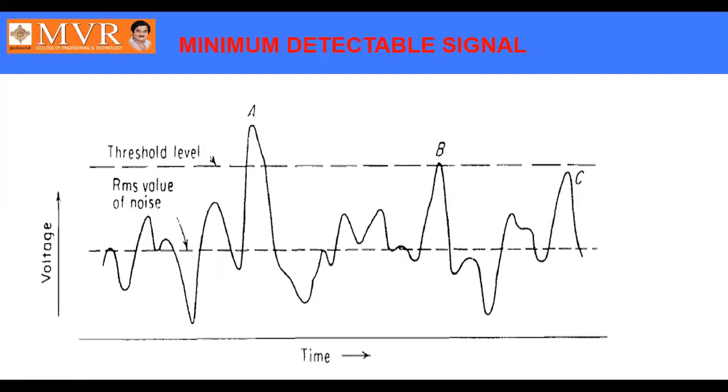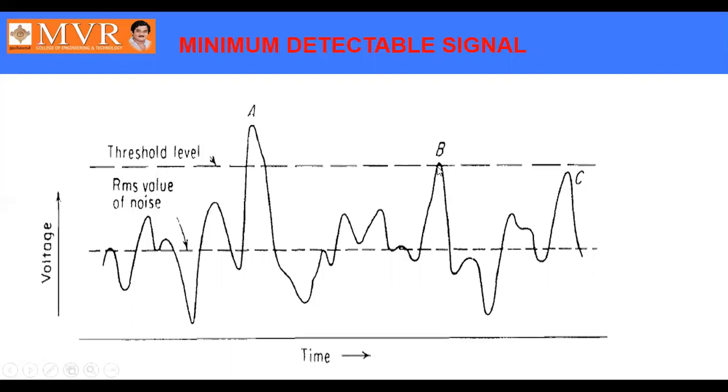In this example, we have taken a threshold level. Now there we have considered the 3 points A, B, and C. A is having the peak value, which is more, B is having an average value, and C is having a lower amplitude. Now the threshold level is given here. From the figure, it is clear that the value of A is well above the threshold level. So there is no problem with that. We can say that the target is present at A. There is really no problem at all.